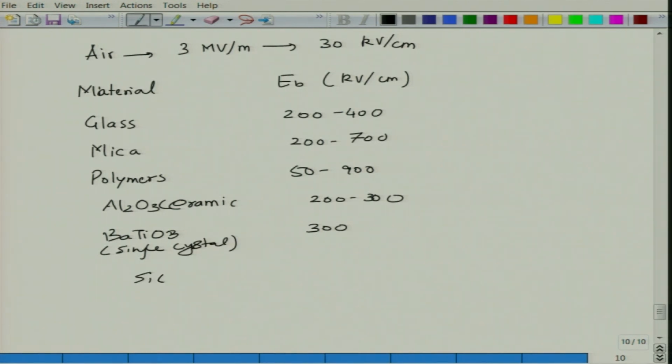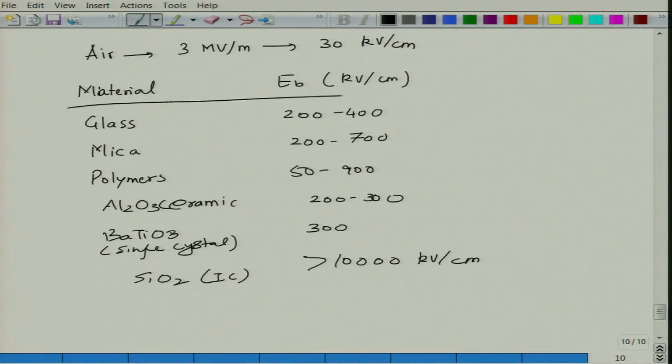And silicon carbide, and silicon oxide that is used in ICs, has more than 10,000 kilovolt per centimeter. So you can see that for most materials the value of breakdown field is significantly larger than the value of breakdown field for air. For example, on an electric pole sometimes you see sparking, and that is mostly because of failure of the capacitor, and the field in the capacitor becomes so high that the air molecules in the vicinity get ionized.